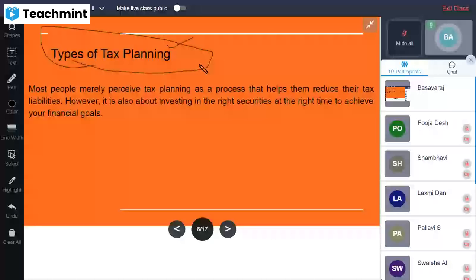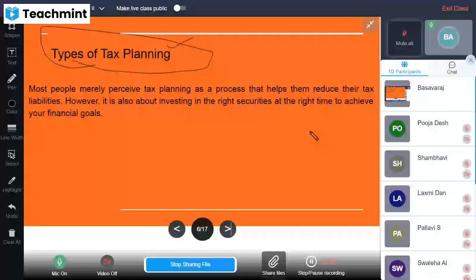We will study them in detail in this particular unit. Most people merely pursue tax planning as a process that helps them reduce their tax liabilities. However, it is also about investing in the right securities at the right time to achieve your financial goals.